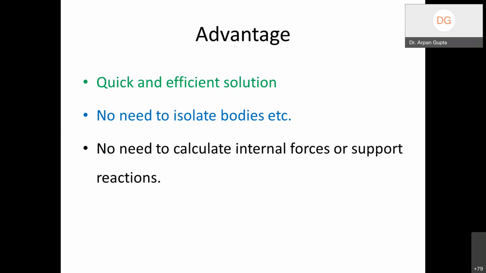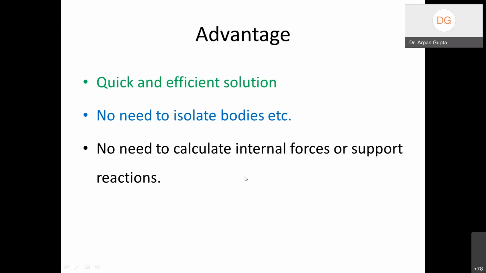In analyzing the system using Newton's laws and moment balance, first we have to calculate reactions, then if required the internal forces, isolating bodies. If you remember the analysis of frames and machines that we have done, that is the procedure we typically adopt.